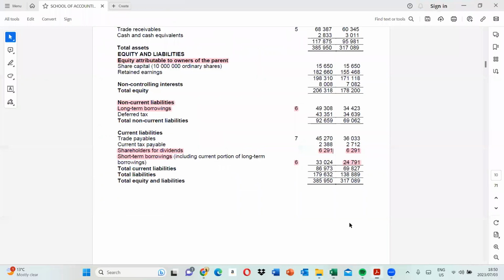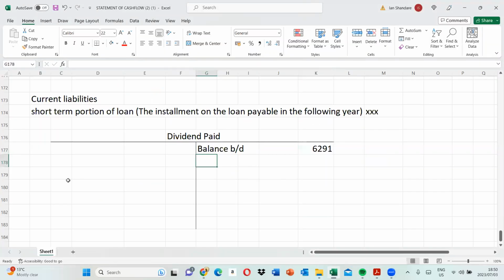And then what is the closing balance? It's still the same amount, 62.91. So you record balance CD. So it's still 62.91. That's what you have in regards to your dividends paid.